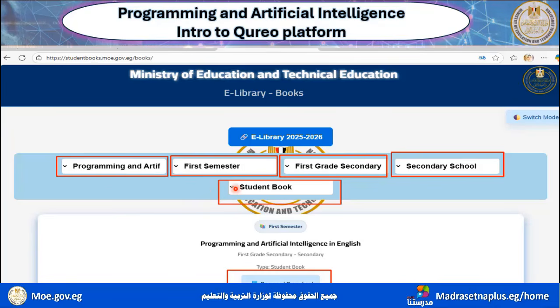And after that, you have to choose whether you need books or assessments. So we need the book. Okay, and finally you need to click browse or download. With browse, you will open the book in the browser and you can check it there, but if you want to download it, you have to click on download and your download will start in a second.